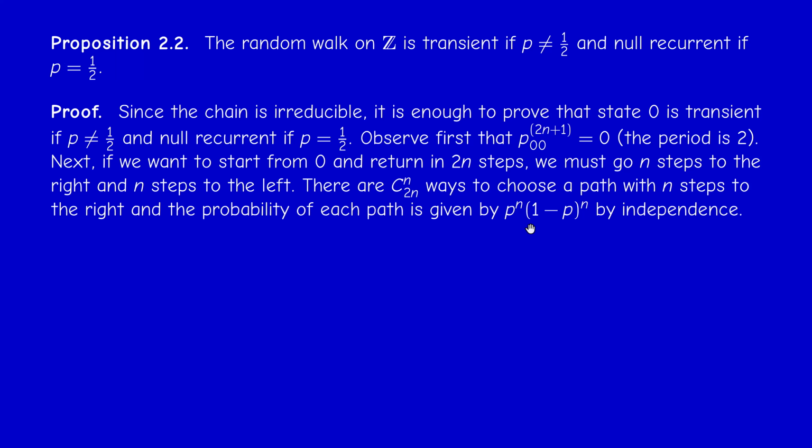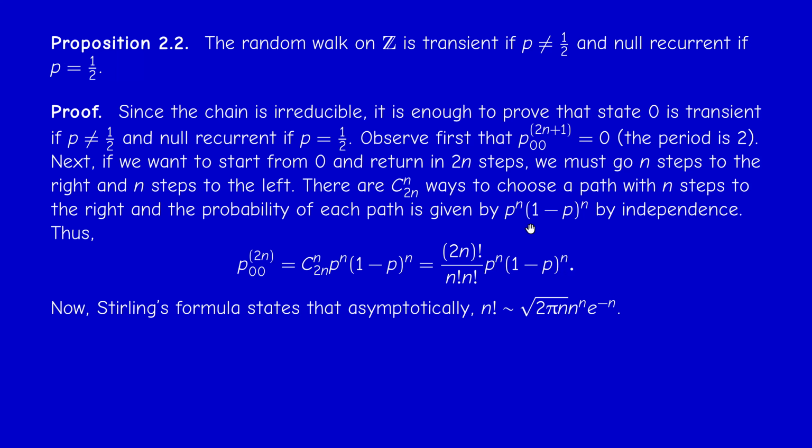So it's like a Bernoulli experiment. Therefore, the probability of starting from 0 and going back to 0 in 2n steps is given by C(2n, n) p^n (1 minus p)^n. And so it's (2n)! over (n!)^2 times p^n (1 minus p)^n.